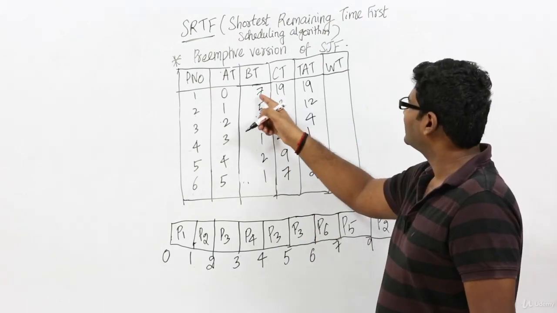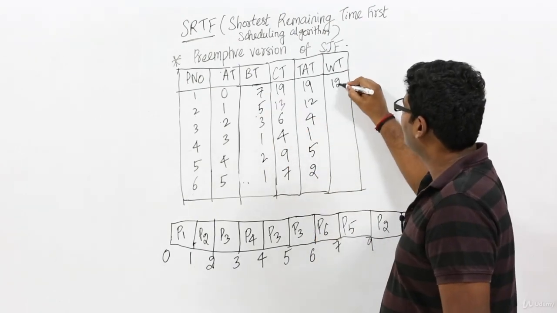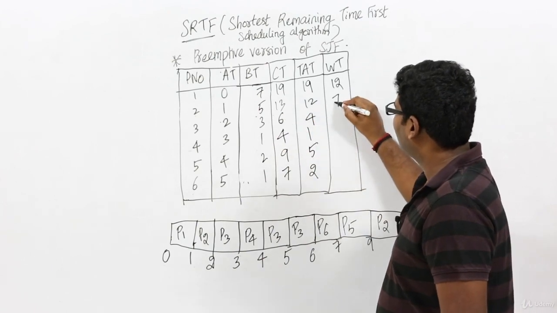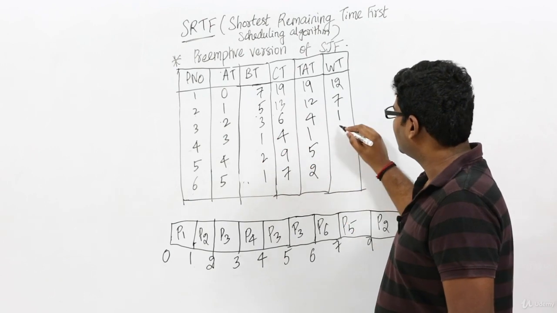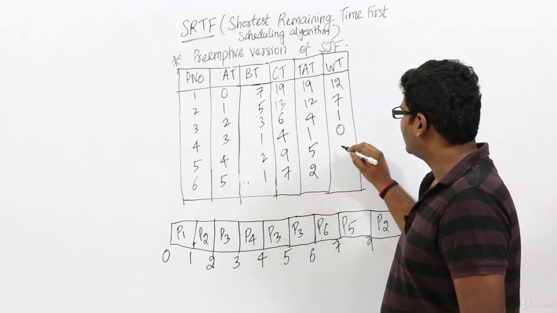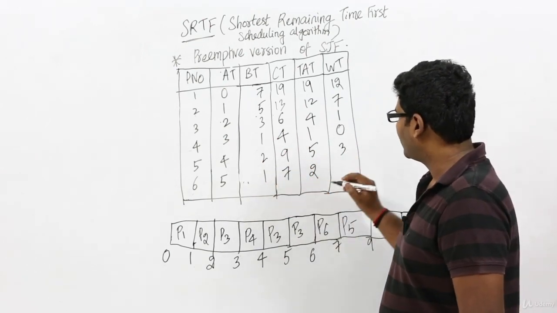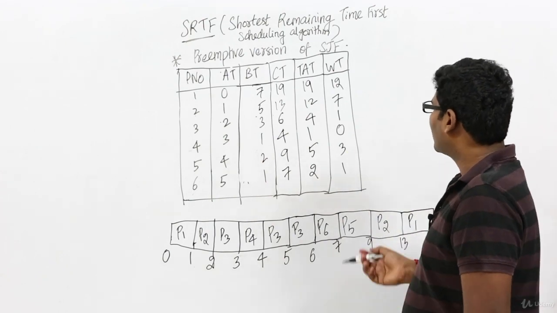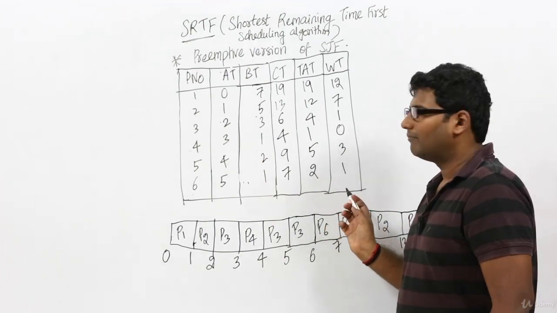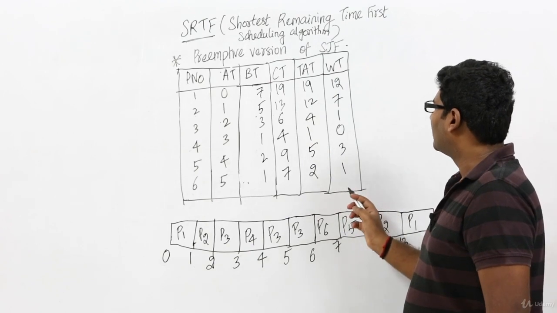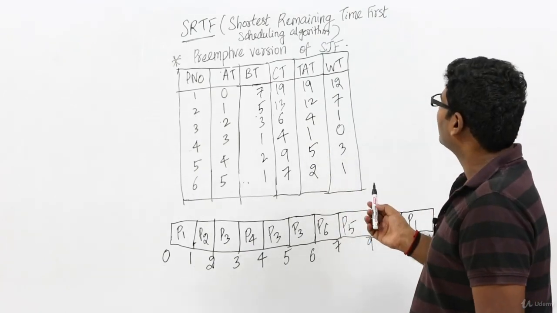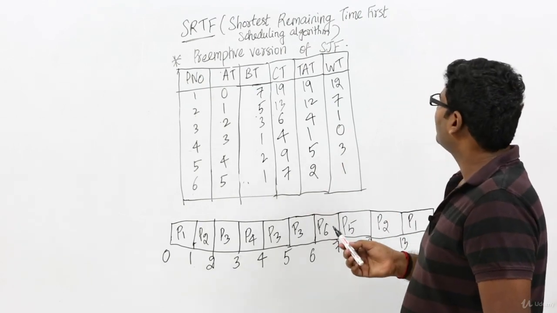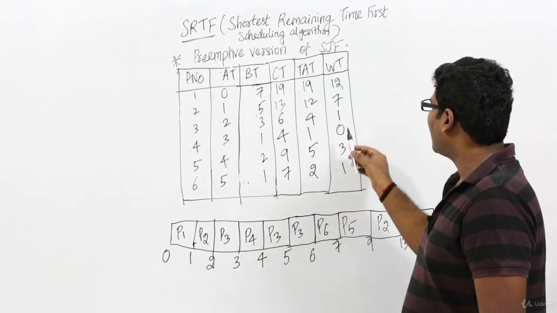So 19 minus 7 is 12, 12 minus 5 is 7, 4 minus 3 is 1, 1 minus 1 is 0, 5 minus 2 is 3, 2 minus 1 is 1, okay? Now you can compute the average waiting time by adding all these 6 waiting times and then dividing it by 6, okay? Fine. Now we have computed the average turnaround time and average waiting time.